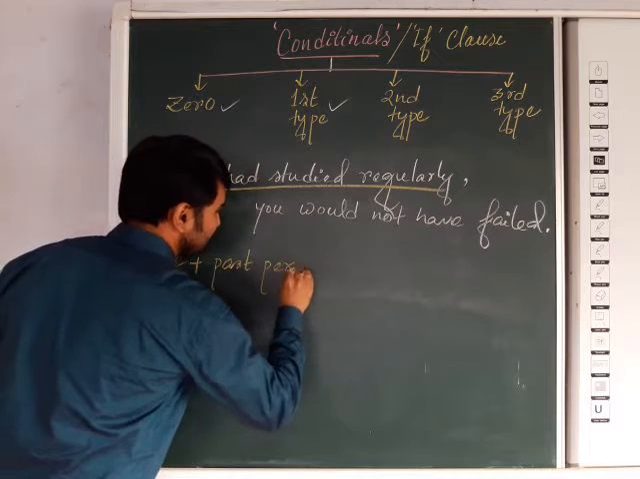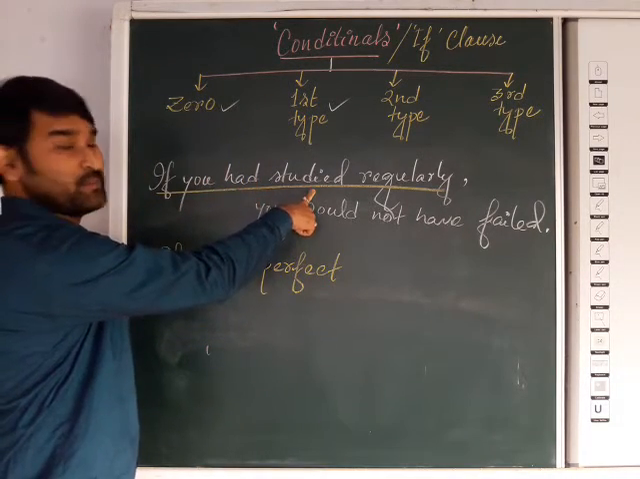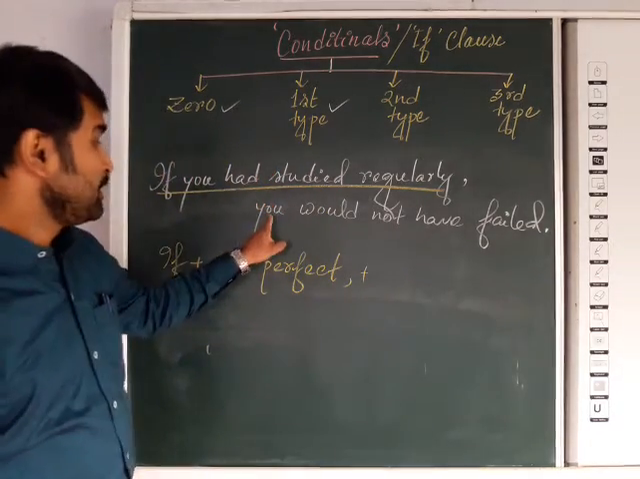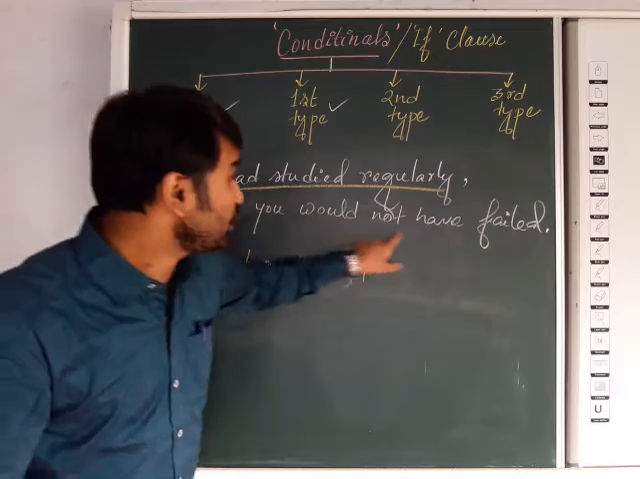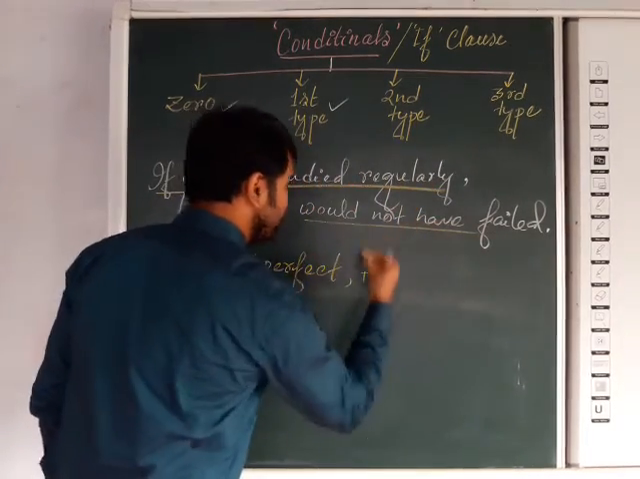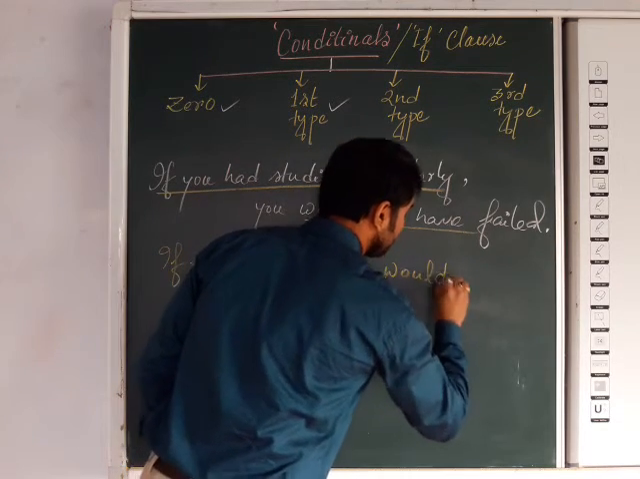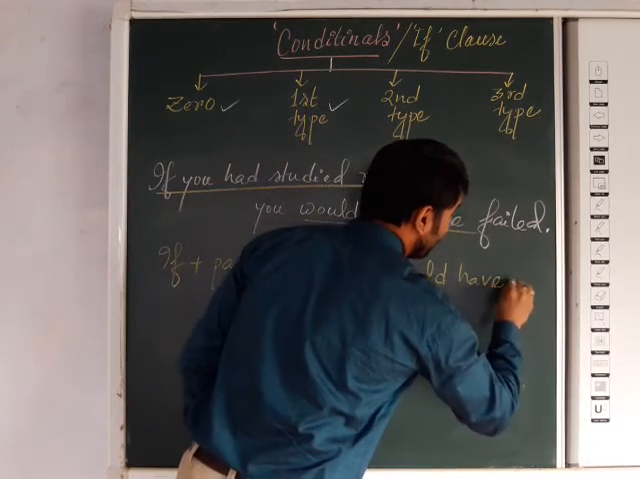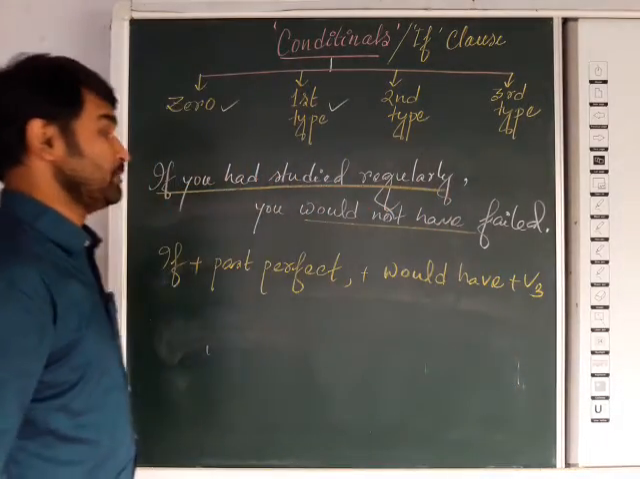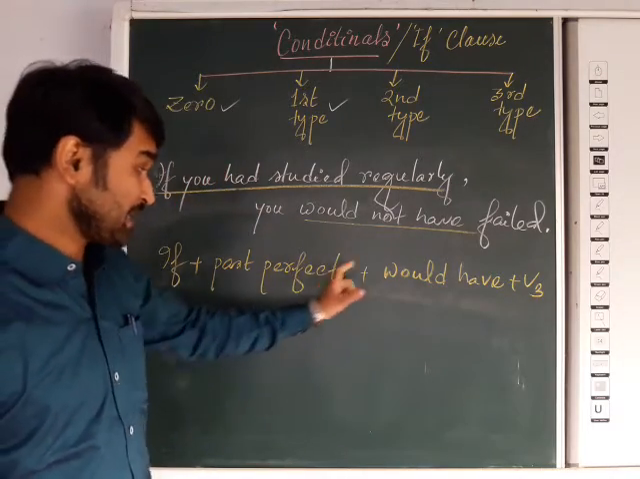Actually past perfect tense. Had followed by V3 form of the verb, obviously it will be past perfect. Then after putting a comma, there will be again the subject, you. Would not have failed. Now that is the form, mind it. Would have followed by V3 form of the verb. If it is negative, then would not will come.